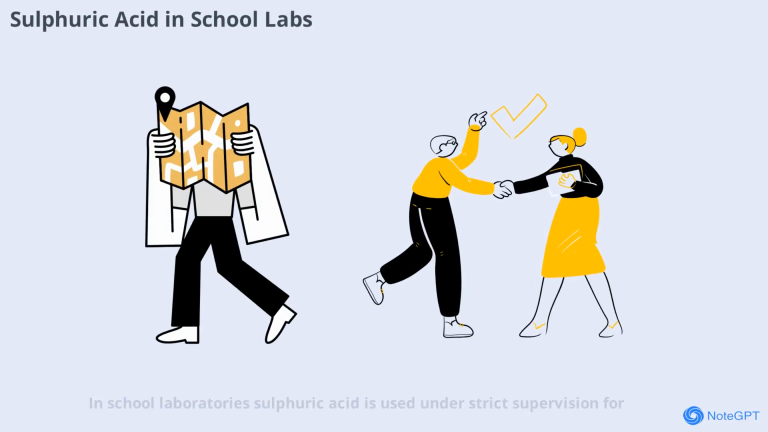In school laboratories, sulfuric acid is used under strict supervision for experiments such as titration and reactions with metals. Teachers emphasize safety and proper technique, helping students gain hands-on experience with this important chemical while minimizing risks.